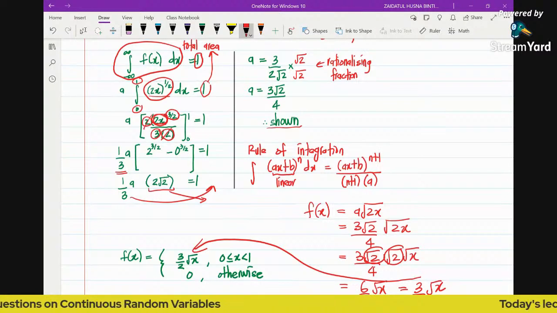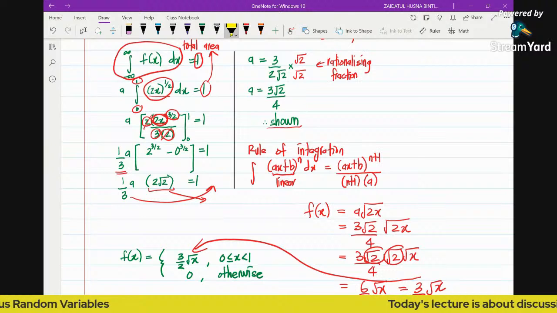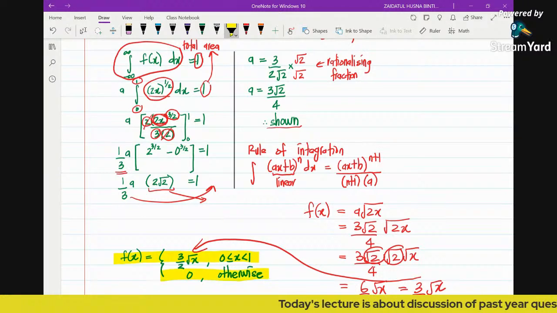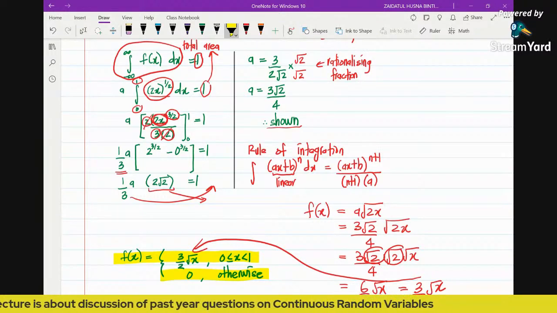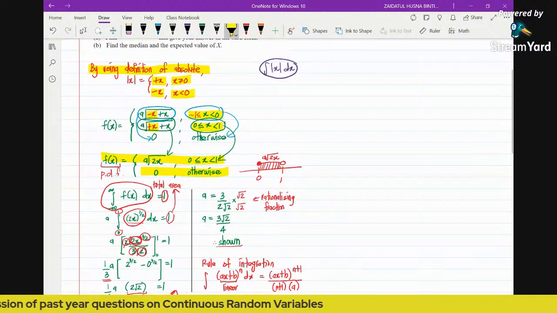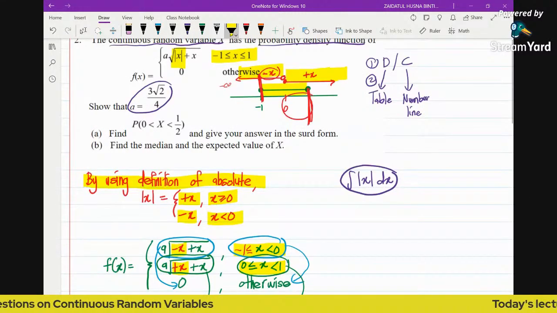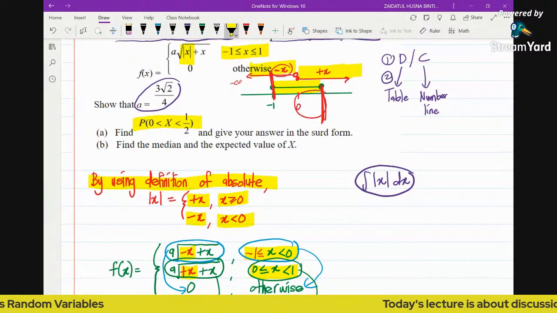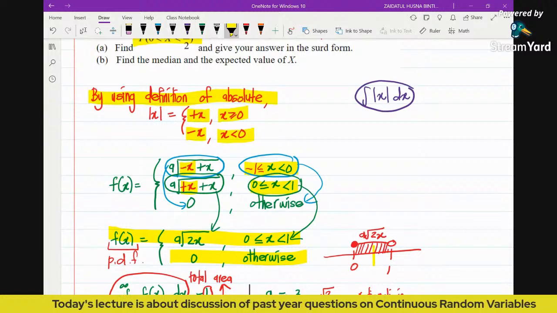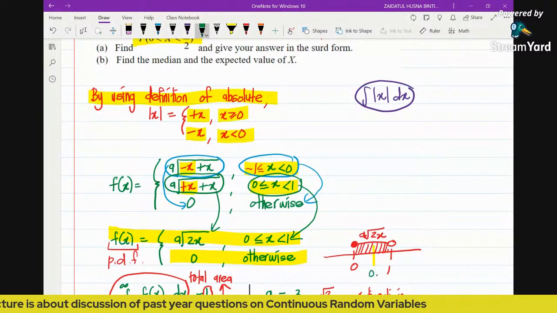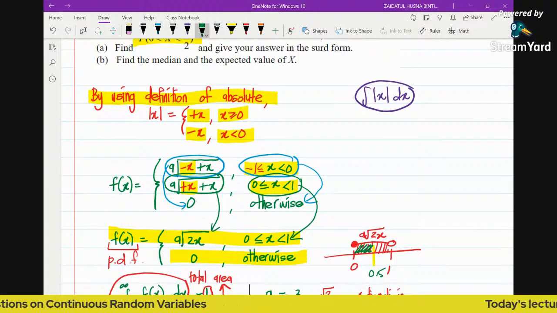Now we have the function here, the PDF, with the value of A known. After we get the value of A, we substitute back into the PDF, and it's time to solve the rest of the question. The question says find the probability of X greater than 0 and less than half. Half is in between, so this is where the half is located, which is 0.5. We need to find the probability between 0 and 0.5.